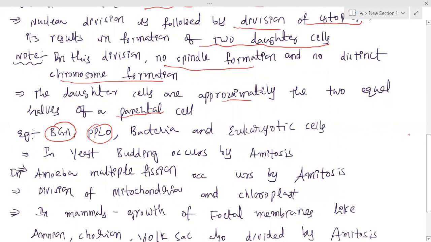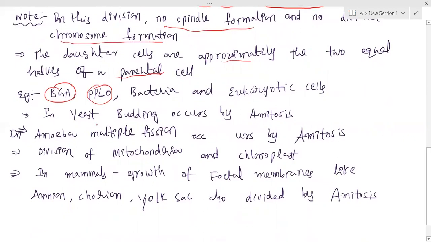Okay, and one more question is very important. Suppose in yeast, these yeast cells reproduce asexually by budding mechanism, and it is a type of amitosis. So in yeast, budding occurs by a mechanism called amitosis, and in amoeba, multiple fission occurs by amitosis process. Remember, in yeast cell, budding occurs by amitosis, whereas in amoeba, multiple fission occurs by amitosis.